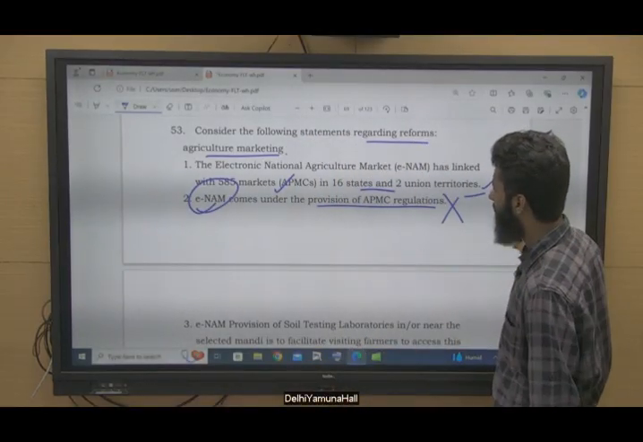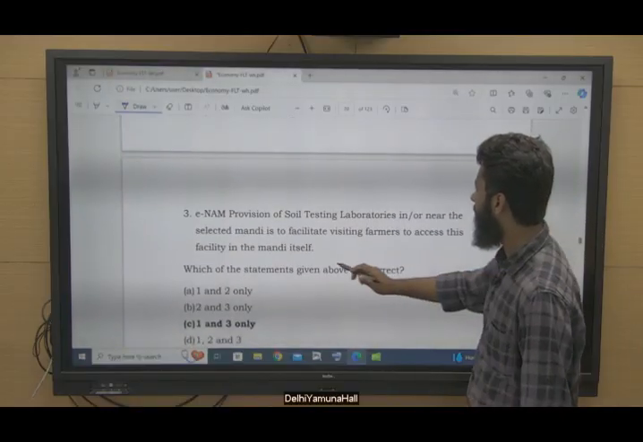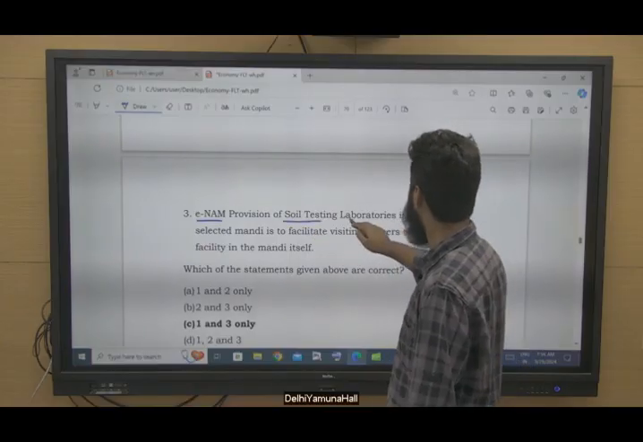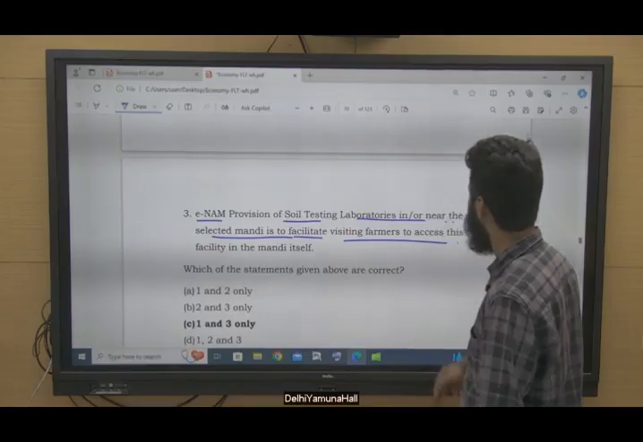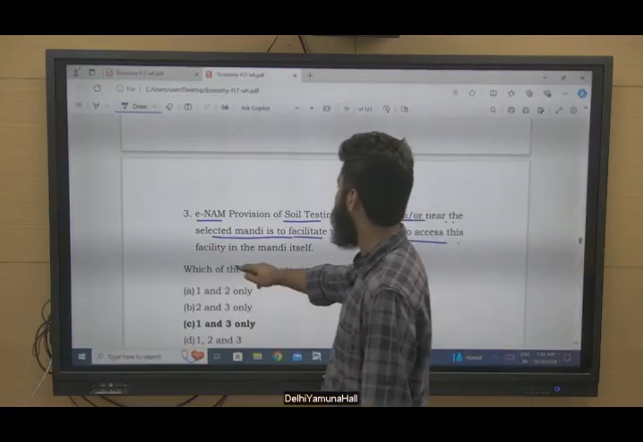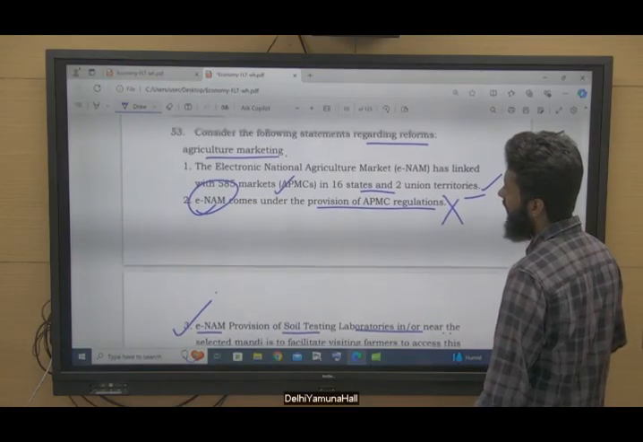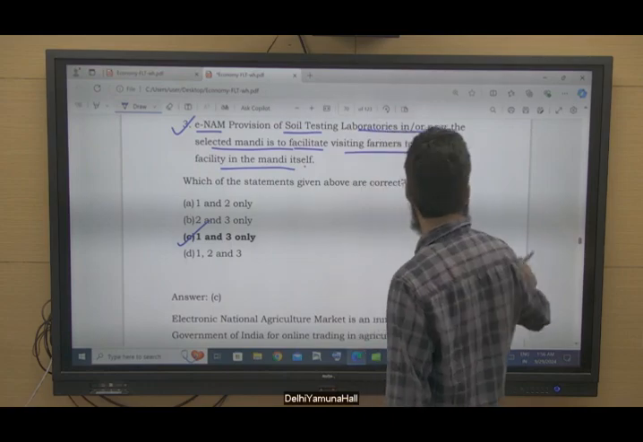So this is an incorrect statement with respect to agriculture marketing that we are talking about. Statement 3. eNAM provisions of soil testing laboratories in or near the selected mandi is to facilitate visiting farmers to access this facility in the mandi itself. Yes, this statement is correct. So 1 and 3 are correct. 2 is not correct. Option is C.